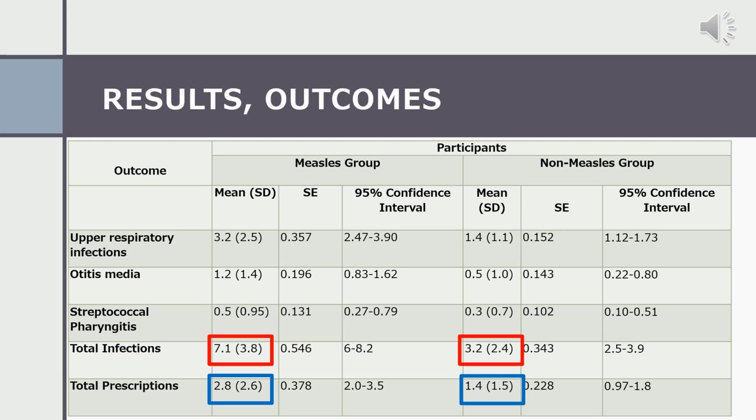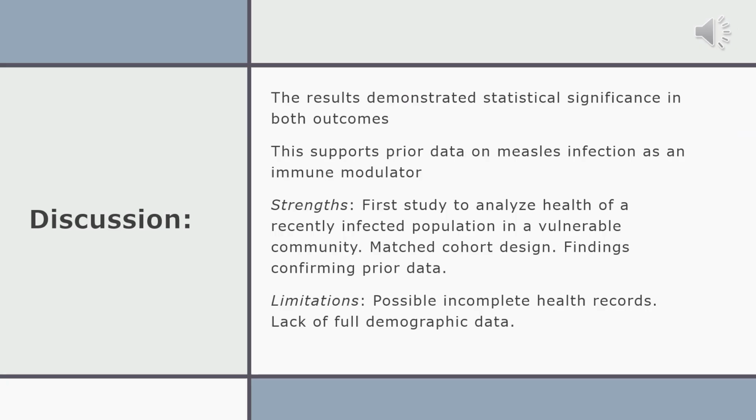And below that, total prescriptions for children who had a measles infection were 2.8 prescriptions sent in that year following their measles infection, compared to 1.4 prescriptions sent for the non-measles group. These results demonstrated statistical significance in both outcomes: much higher increase in infections in children who had a measles diagnosis, and a higher number of prescriptions sent, again in children who had a measles diagnosis.